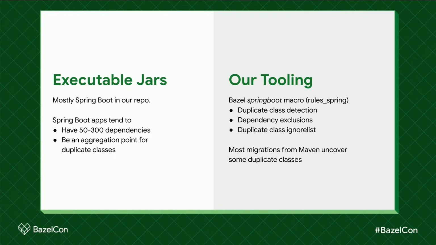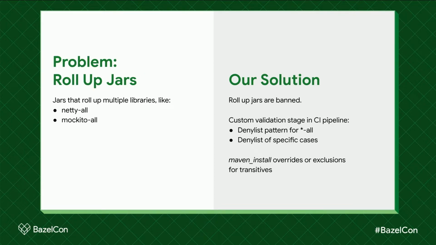But what this feature does is, at packaging time, it will detect if there are more than one copy of the same class within the executable jar. And then once we have the detection, then we have to remediate. And there's probably like 10 different reasons why we found this, but I just put a few of them here.